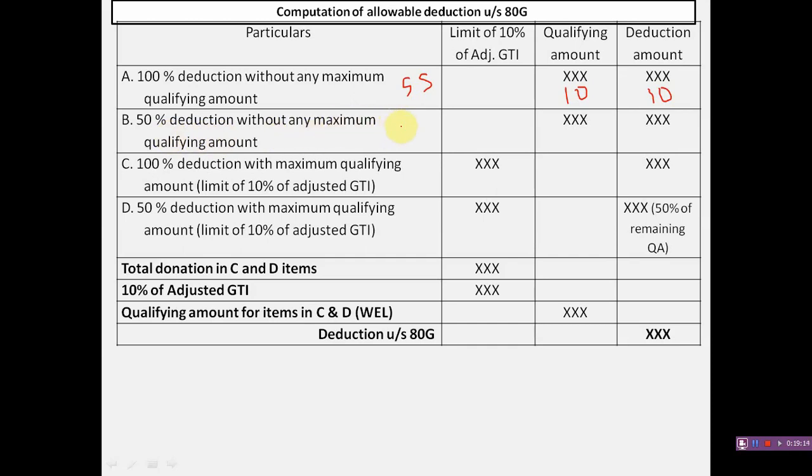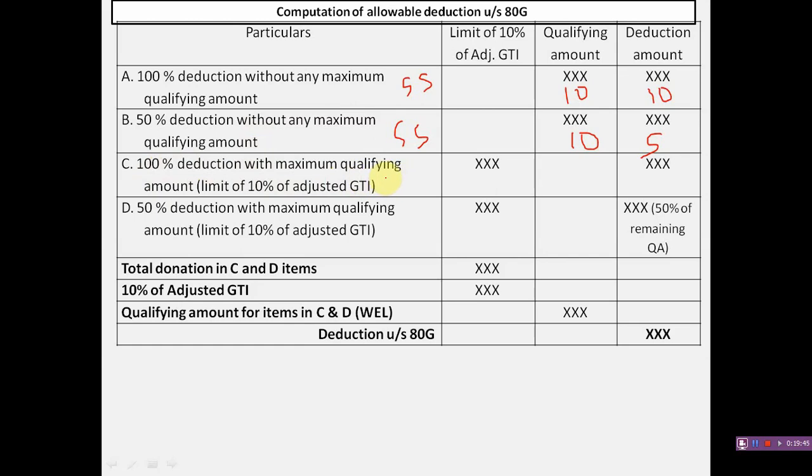Example, if an assessee has donated rupees 5,000 and rupees 5,000 in two items which are of category B, then the qualifying amount is rupees 10,000, but the deduction allowable is rupees 5,000. Only 50% of the qualifying amount is allowed as a deduction. The rate of deduction is 50%, but the qualifying amount is 100%. And in case of category C, 100% deduction with the maximum qualifying amount.